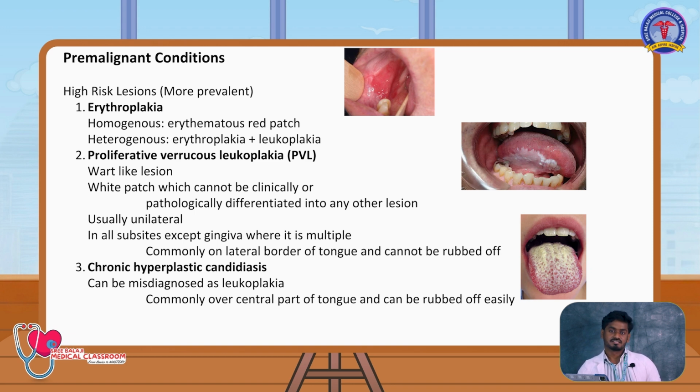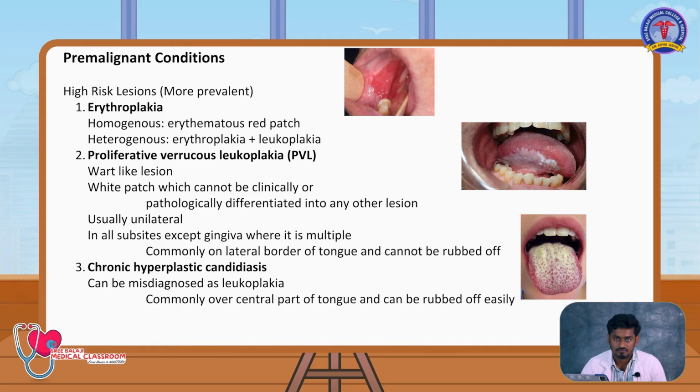But if it occurs in the gingiva, it is the only subsite where a PVL, that is proliferative verrucous leukoplakia, will be multiple. And one more typical thing about PVL is that it is not associated with typical etiology. The other thing is chronic hyperplastic candidiasis, the fungal infection we talked about before. This also appears in the same white color.